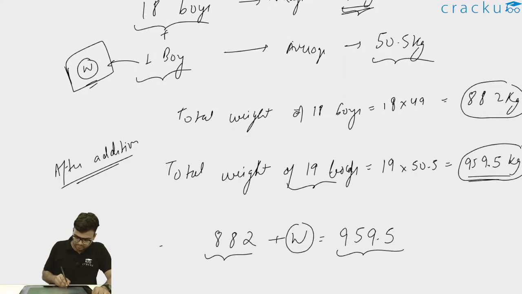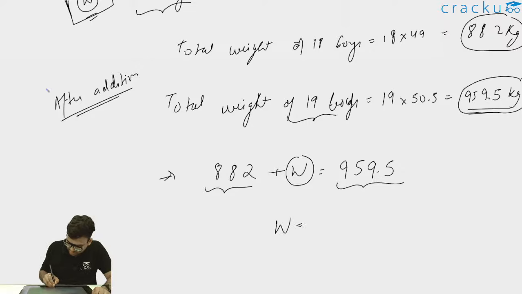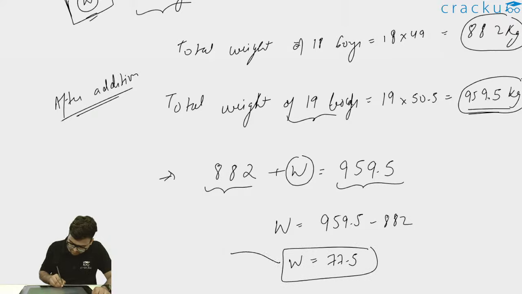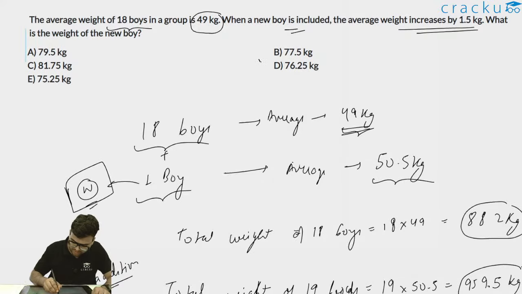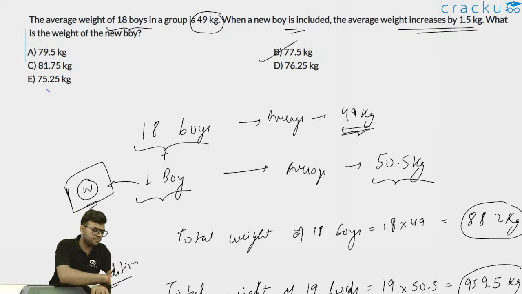Thus I wrote 882 plus W is equal to 959.5. Thus I can write W is equal to 959.5 minus 882, and thus I can say W is equal to 77.5. Thus the weight of that one boy who was added in the group was 77.5 kgs, and therefore I can say option B, which is 77.5, is the correct answer.